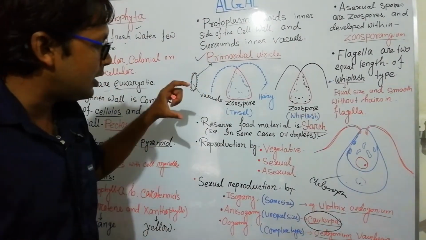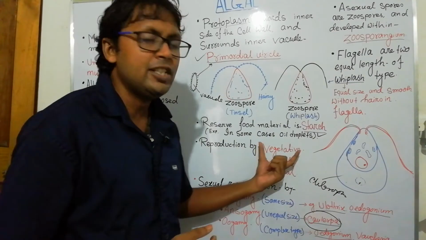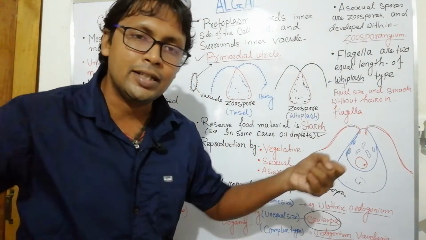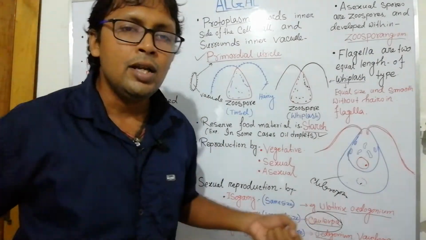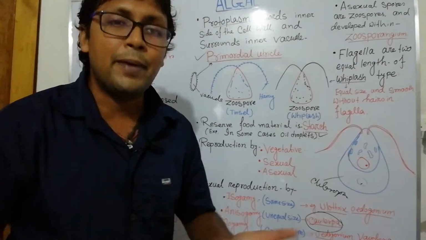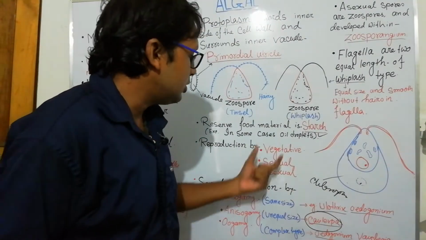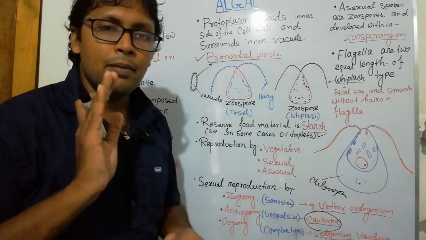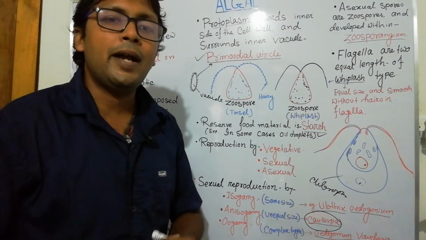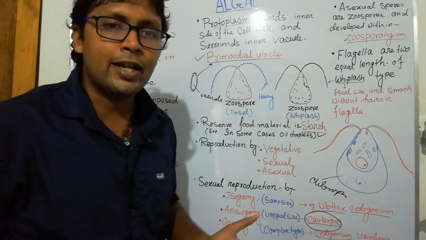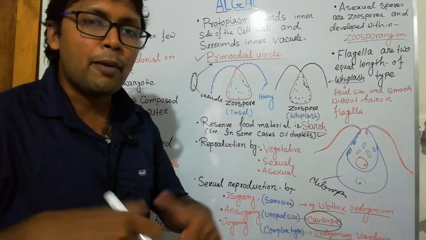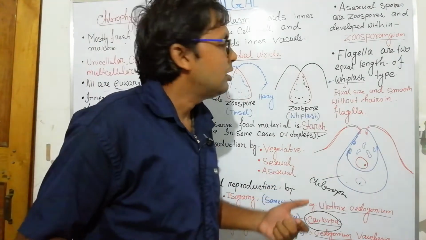Now vegetative reproduction. In Spirogyra, in a water current, if the body accidentally breaks down, then each part develops into a new individual. This is vegetative reproduction, by breaking, tearing or any accidental mode. If the body is divided into many parts, each part will develop into an individual organism.